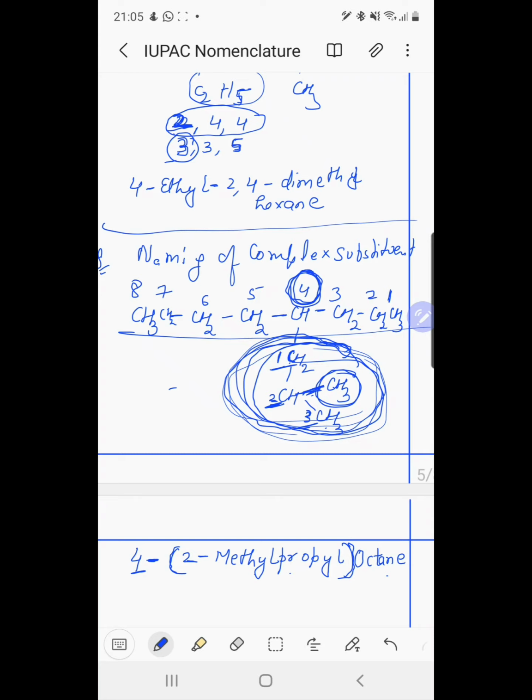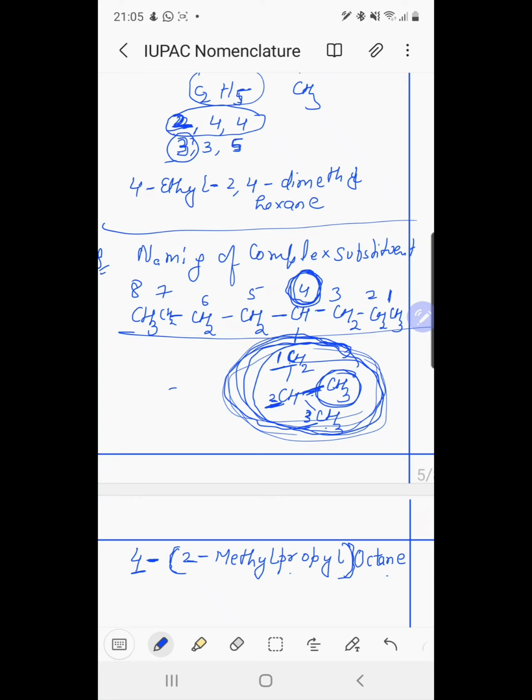For example, if there is 2, 4 position and another is 3, 5 position, we have to see the difference at the first position. If at the first position there is no difference, then we go to the next position. Between 2 and 3 we have to select the 2.